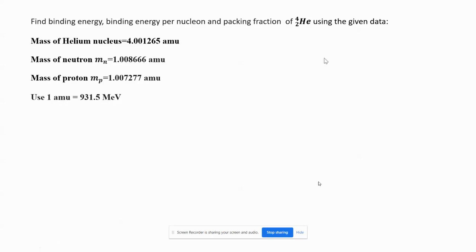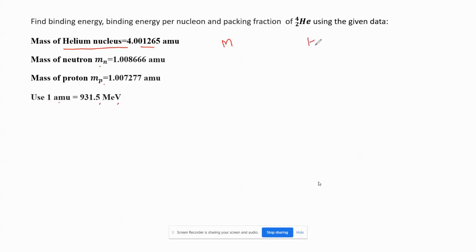Find binding energy and binding energy per nucleon. Packing fraction is a different quantity that we are not going to calculate. Binding energy first. What is given? Mass of helium nucleus is given, that means capital M is given. Mass of neutron, mass of proton, and 1 AMU conversion are given.